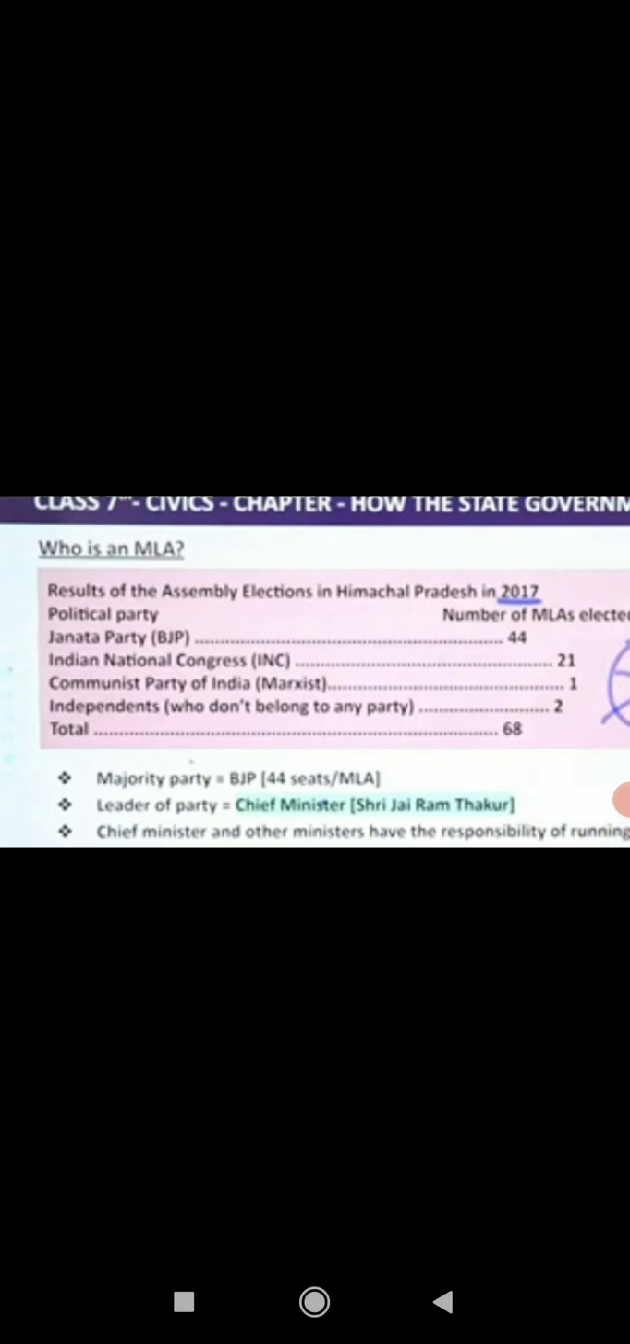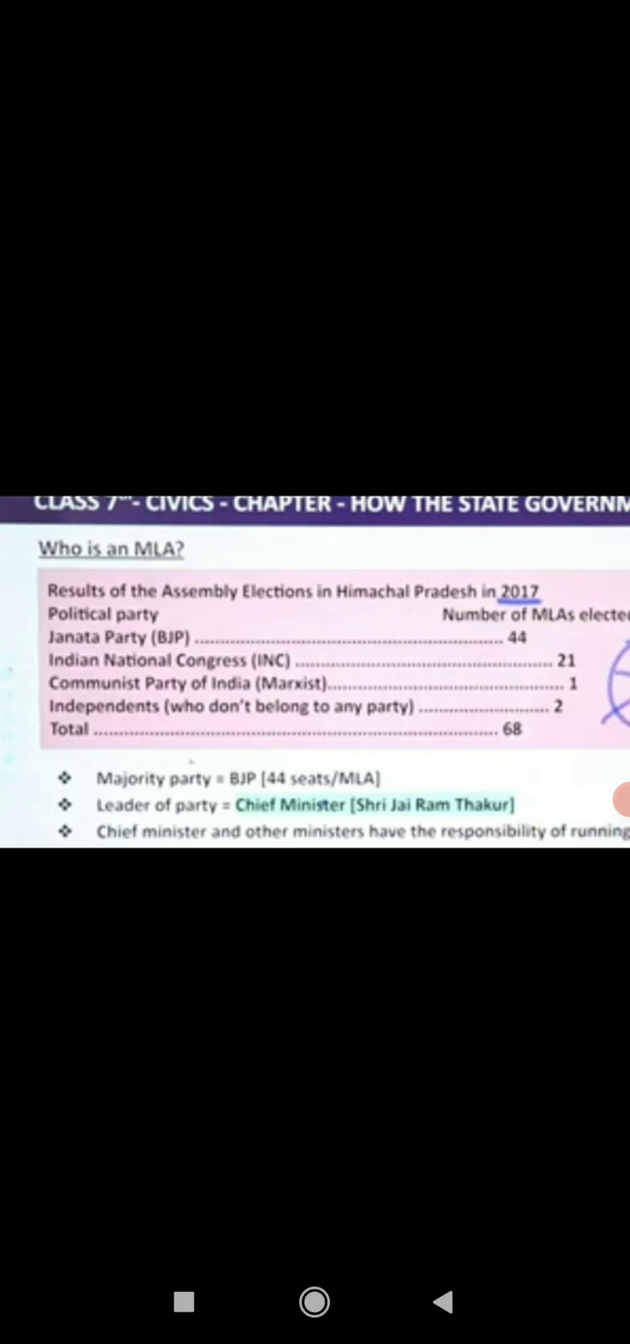So the name of the political party is given, and the number of elected members of legislative assemblies are given. Okay. So BJP, number of MLAs, 44 elected MLAs have won there. Indian National Congress, that is Congress, 21. Okay. Communist Party 1. Independent. Now what is independent?